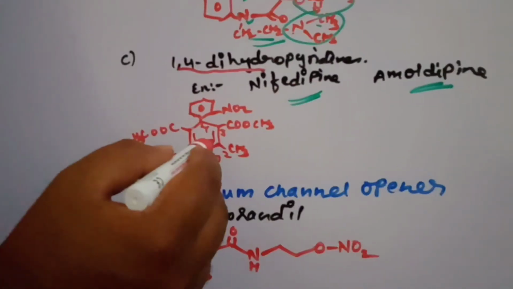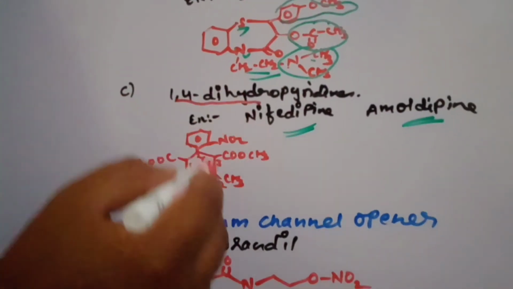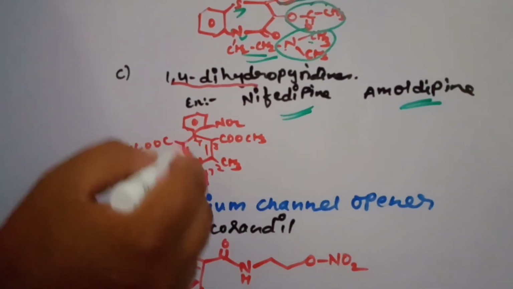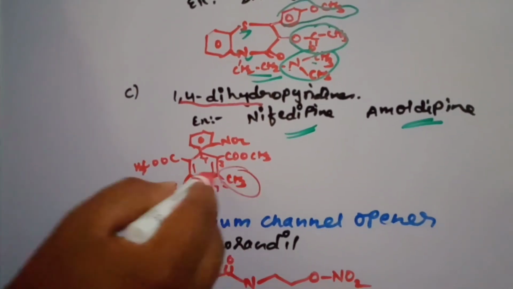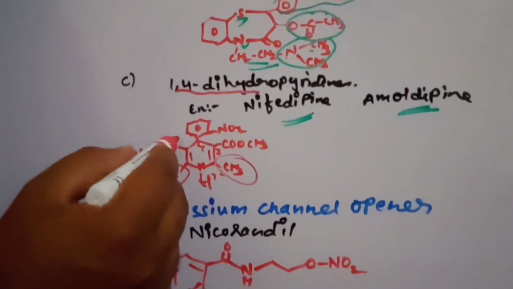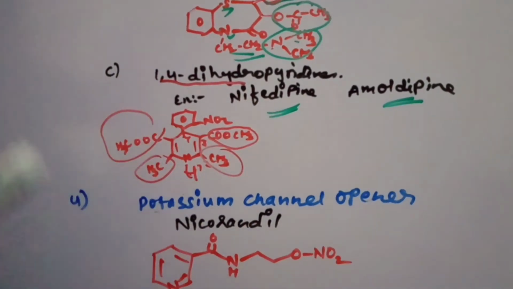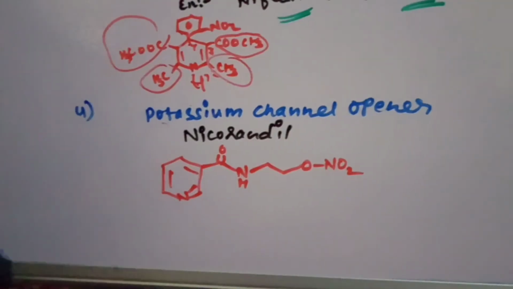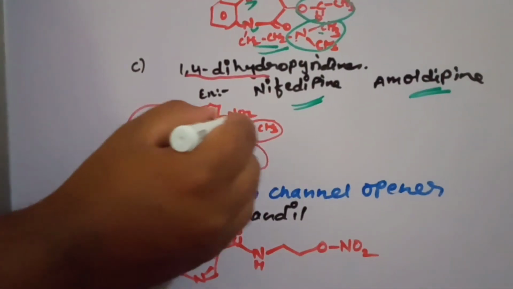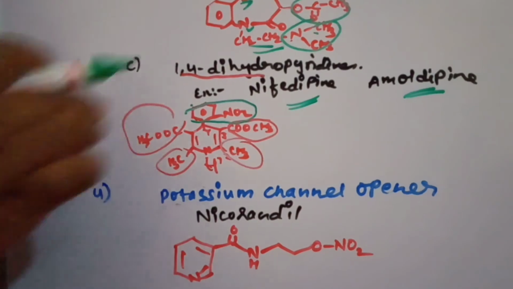So that's why we call it 1,4-dihydropyridine derivatives. Here we have the methyl substitutions as well as the ester substitutions and the nitrobenzene substitution. So a nitrobenzene substitution is present in this particular structure. This is called the nifedipine structure.